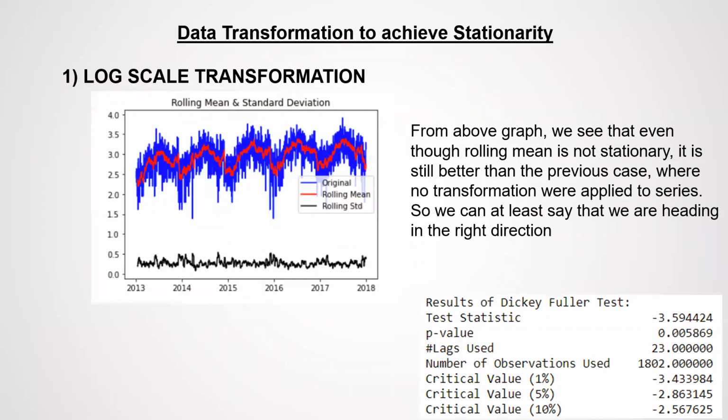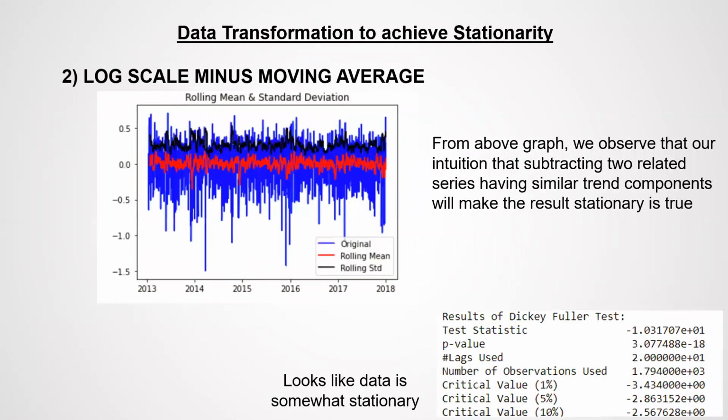Now, using data transformations to achieve the stationarity, first is the log scale transformation. From the graph, we can see that even though the rolling mean is not stationary, it is still better than the previous case where no transformation were applied to the series. So we can say at least that we are heading in the right direction.